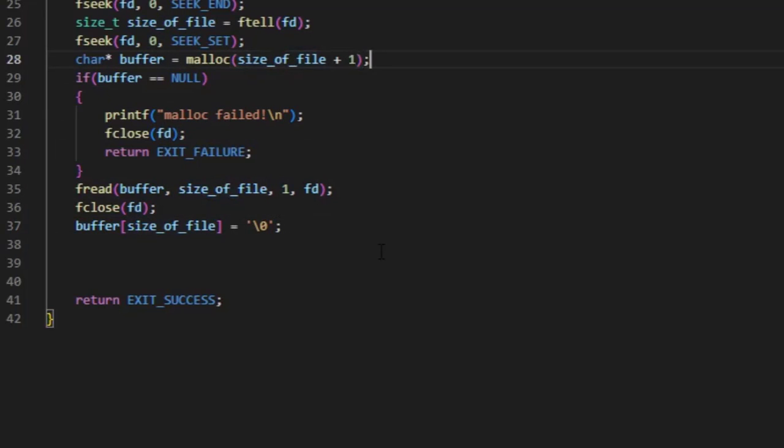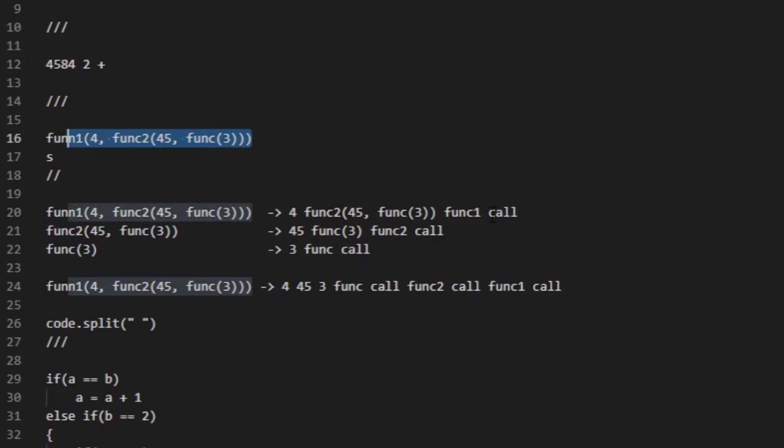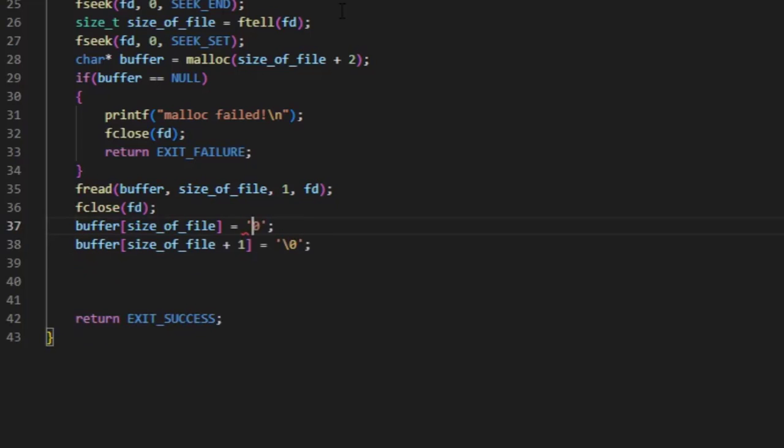Now one more thing I will do is plus 2, because in our program, things are parsed based on space. However, if the file ends without a space, the last token won't be parsed, because we stop whenever a space is encountered. So we're just going to artificially add a space at the end, which is ASCII 32, a space, and that's it. That's going to help in our parsing, in our lexing.